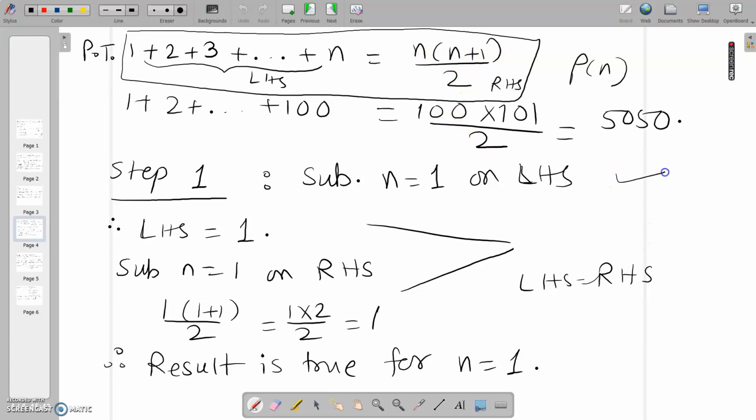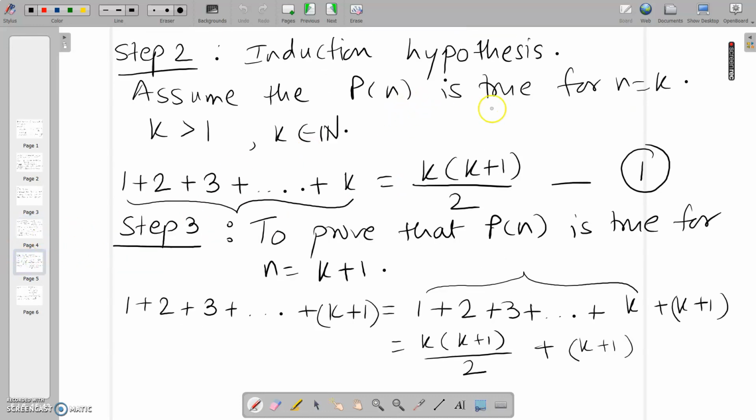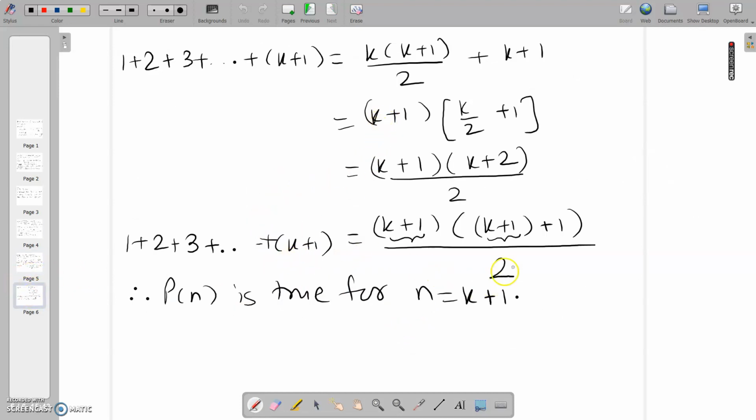We proved the first step: we proved the result for n equal to 1. Then we assumed that the result is true for n equal to k, where k is greater than 1 and k is any natural number. And using this assumption, we have proved that the result is true for n equal to k plus 1, and therefore I can conclude that P of n is true for all n belonging to the set of natural numbers. So students, this is how we can prove mathematical results using the principle of mathematical induction.